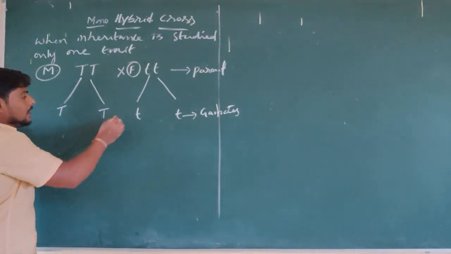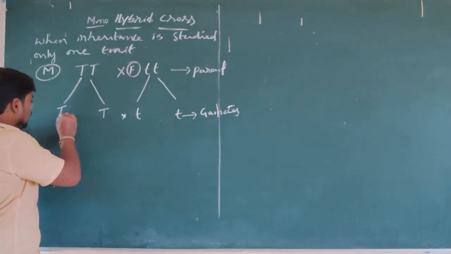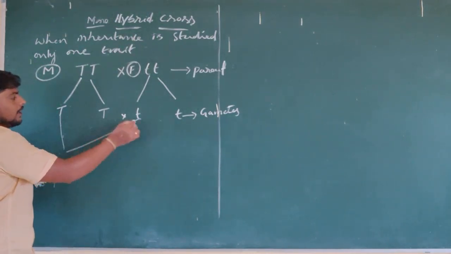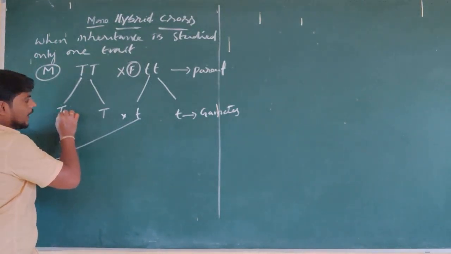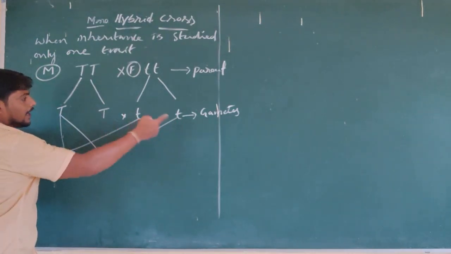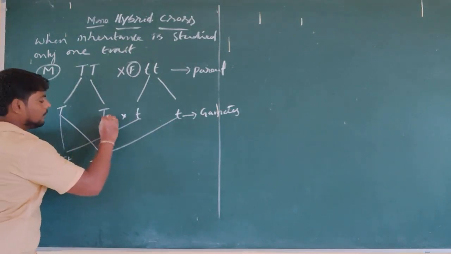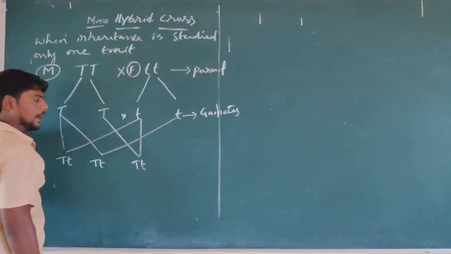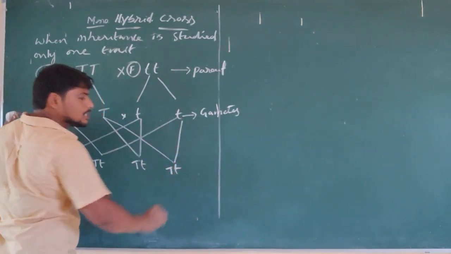So what is happening here? The gametes are going to exchange. This one is crossed with this one and forms the pair capital T small t, and this is again crossed with another small t, giving another capital T small t. The same way, this one is crossed with this one, capital T small t pair, and this one also crosses to give a capital T small t pair.